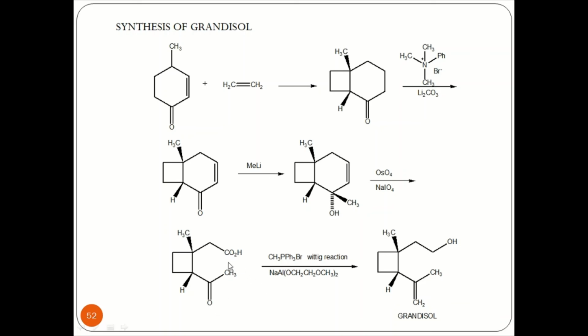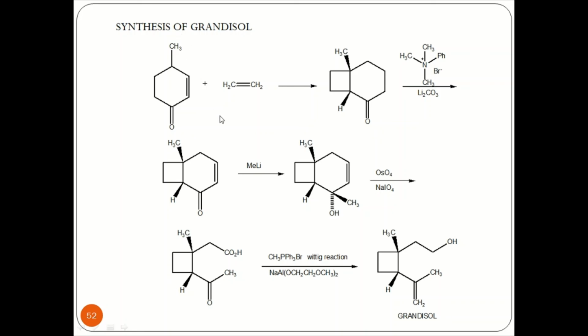Now, first let us utilize this carboxylic group, which can be reduced to a CH2OH. In the presence of ethoxy-methoxy sodium aluminate system, the carboxylic group gets reduced to CH2OH. There is a carbonyl carbon now. In the presence of triphenyl methyl phosphonium bromide, it will undergo a Wittig reaction so that the carbonyl group can be converted to a double bond CH2. Now this is how grandisol can be synthesized.